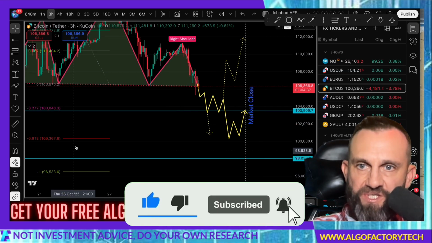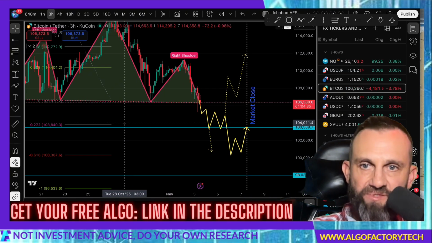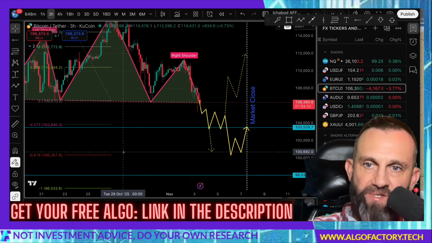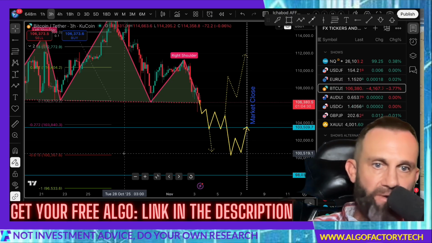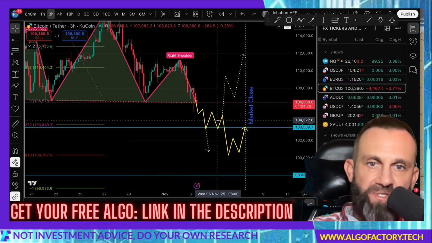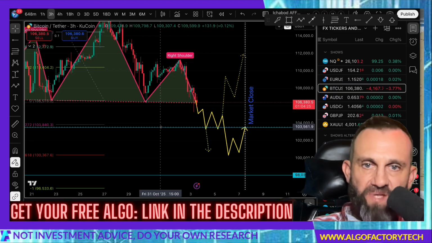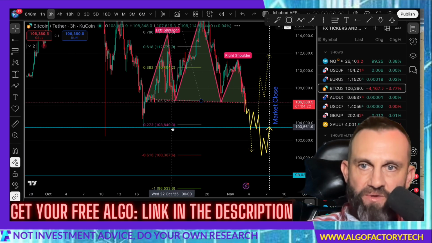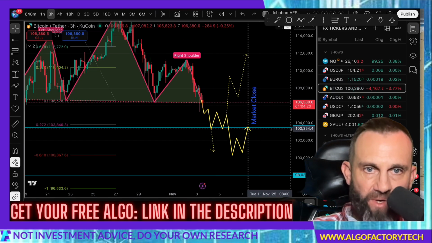Now, the targets for such a pattern are based on Fibonacci levels. The first target is at about 104,000. The second target is sitting at about 100,500. Price may go down to these levels. Right now, I'm expecting at least a move down to 104 or just below. There is a support, though, locally sitting at 103.5.